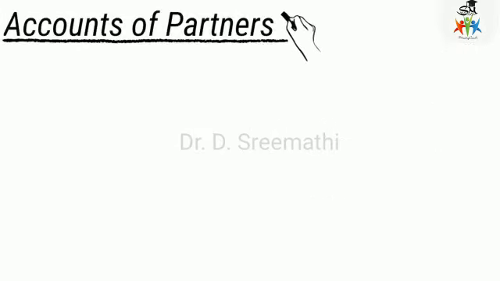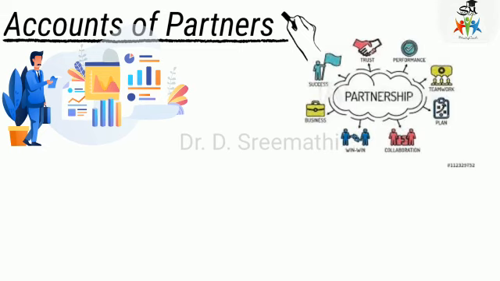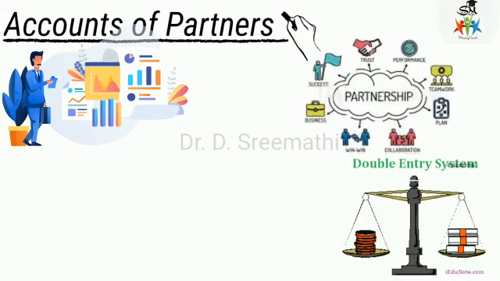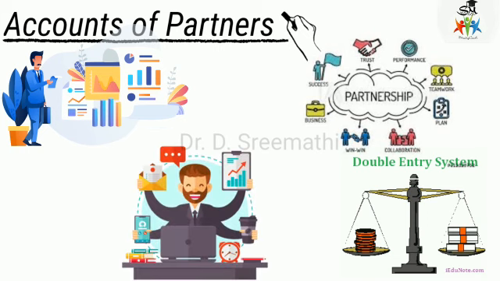Today we are going to see the partnership. Under partnership, the accounts of partnership we are going to see in today's class. So here you know that daily transactions of a partnership firm are recorded according to the principles of double entry system, the same way as it has been done by the sole proprietors or somebody else. However, the net profit which has been calculated under the profit and loss account is not transferred directly to the balance sheet, but it is transferred to the profit and loss appropriation account.